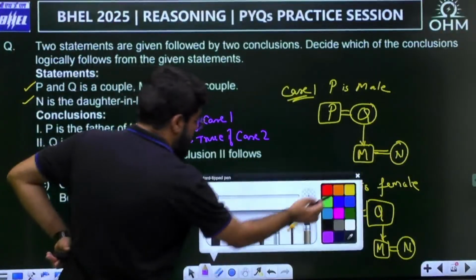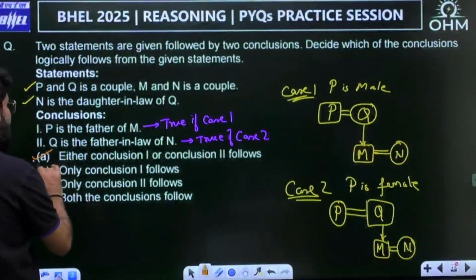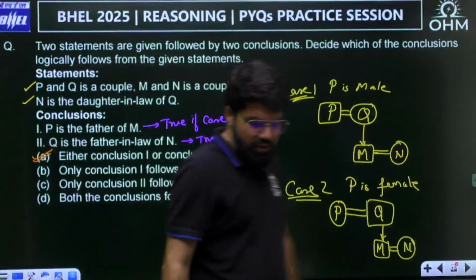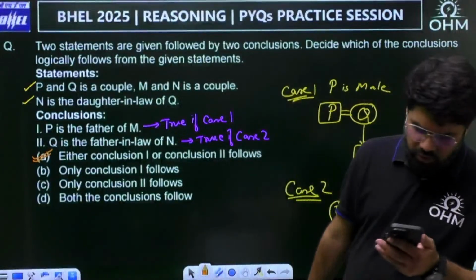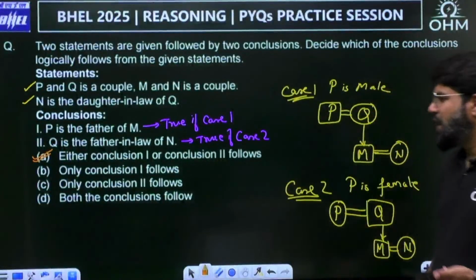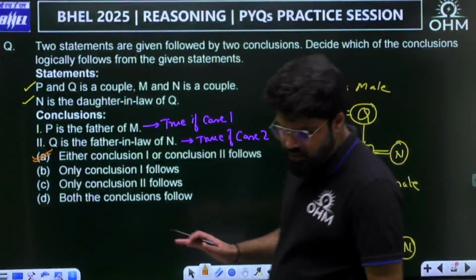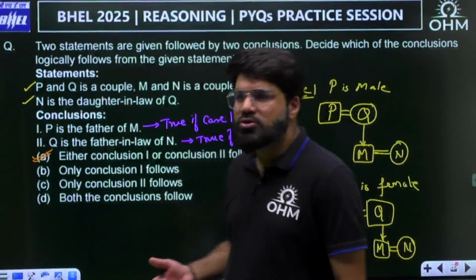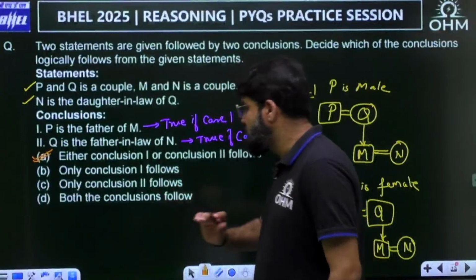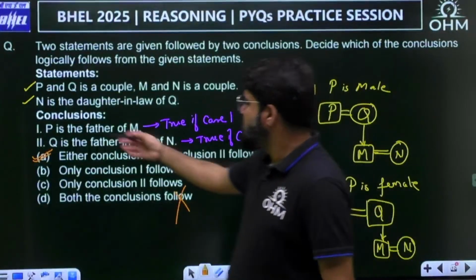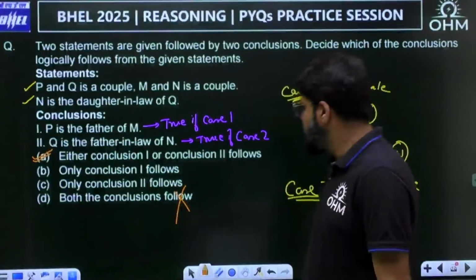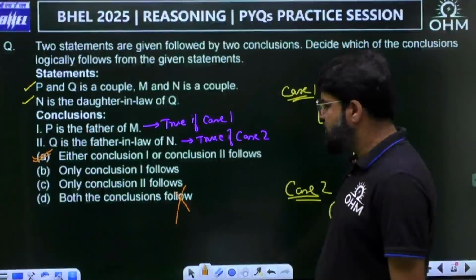Any one of them can be true. We cannot say with certainty what it is. So either 1 or 2 will follow. But one of them will definitely follow. Right, Rohan, correct answer. Which one will follow, that we cannot say. Both cannot follow at the same time. Both follow means P and Q are both male, which is not possible because they are married.